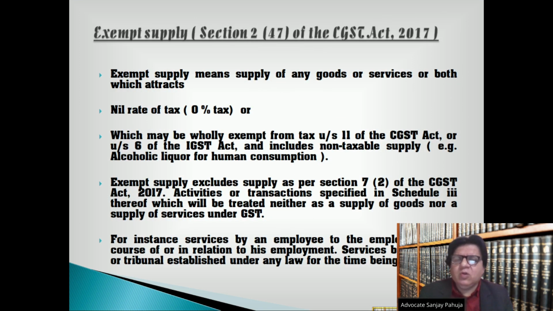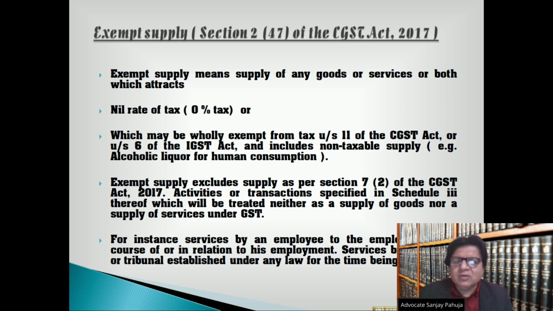Exempt supply, section 2, subsection 47 of the CGST Act 2017. Exempt supply means supply of any goods or services or both which attracts nil rate of tax, means 0% tax, or which may be wholly exempt from tax under section 11 of the CGST Act or under section 6 of the IGST Act, and includes non-taxable supply, for instance alcoholic liquor for human consumption.